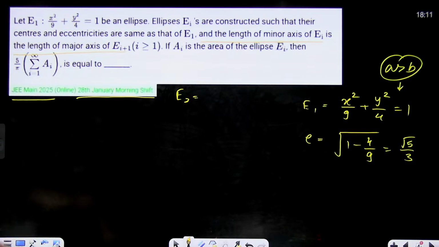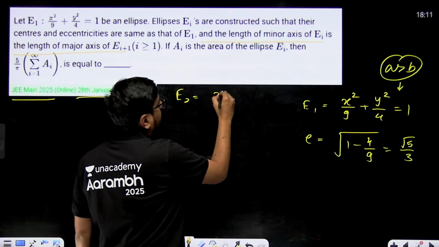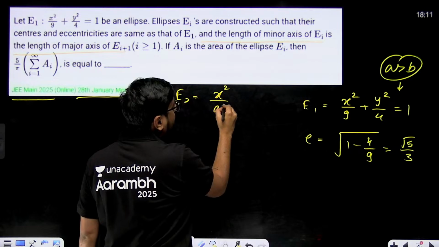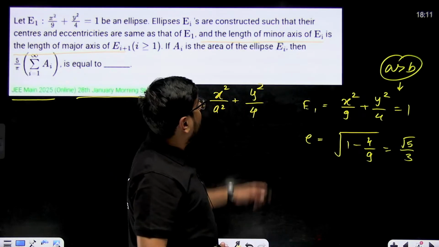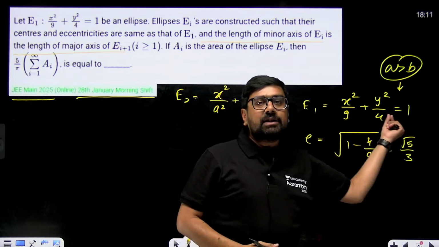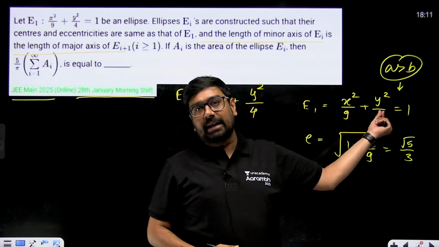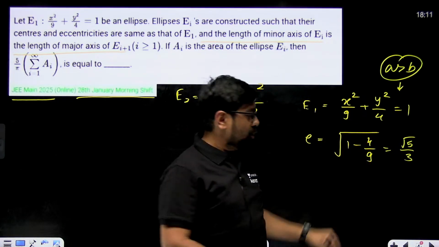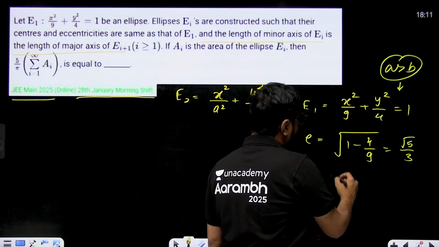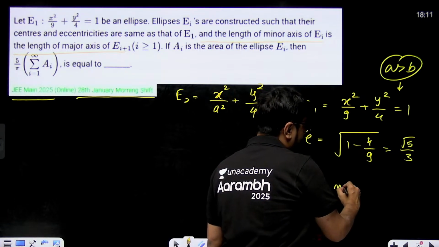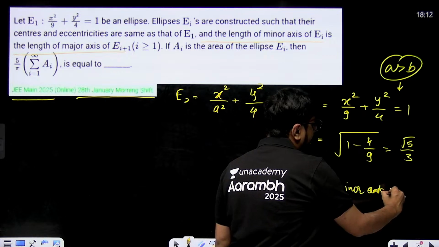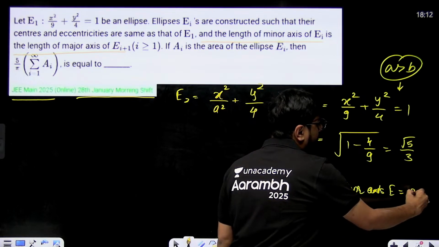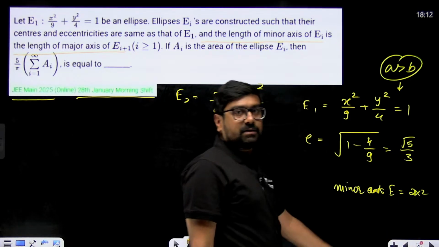So for E2, x square by a square plus y square by 4. Right? The length of the minor axis of E1 is what? 2b is the length of the minor axis. What is b? b is 2. So the length of the minor axis of E1 will be equal to 2 into 2, 2b. That means 4.